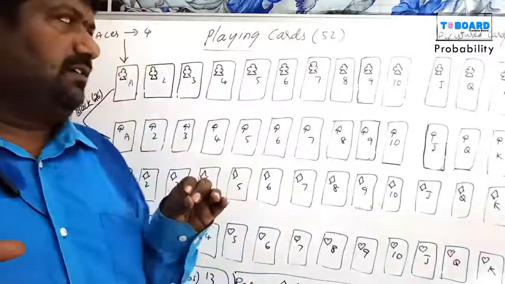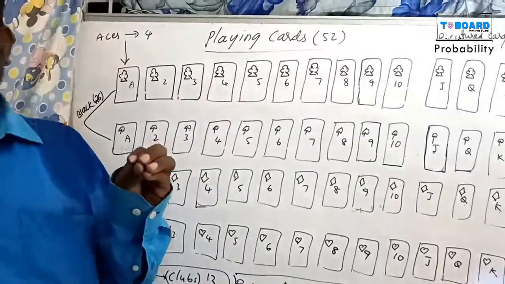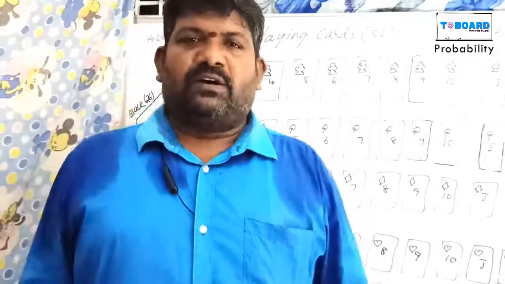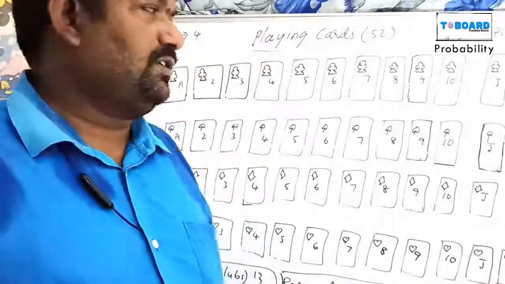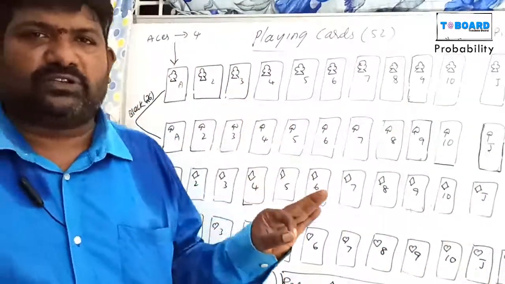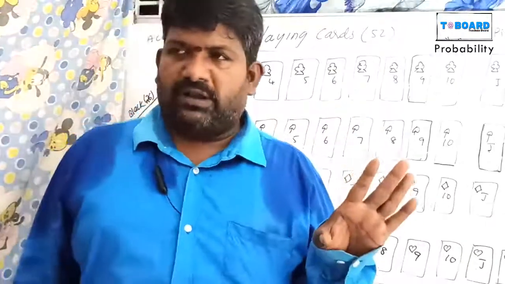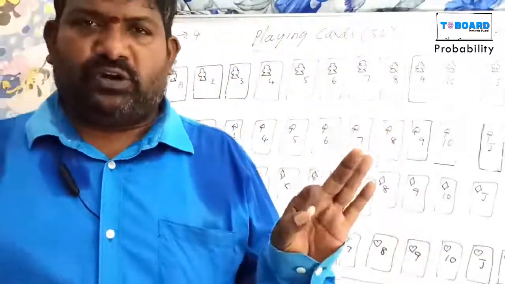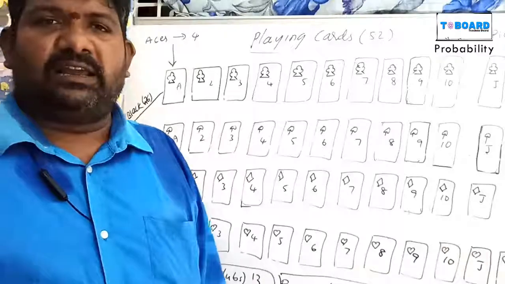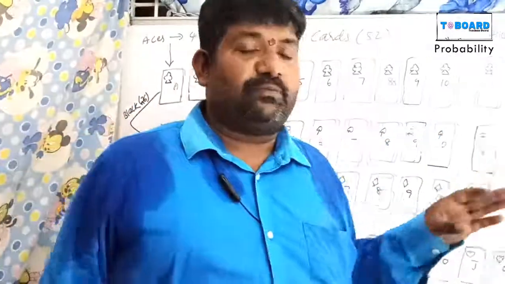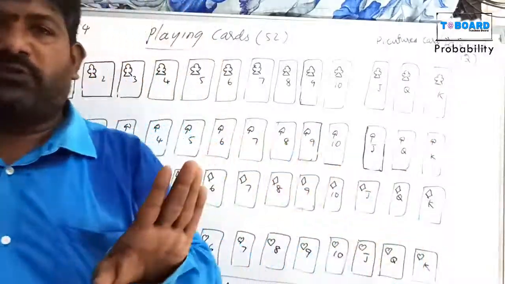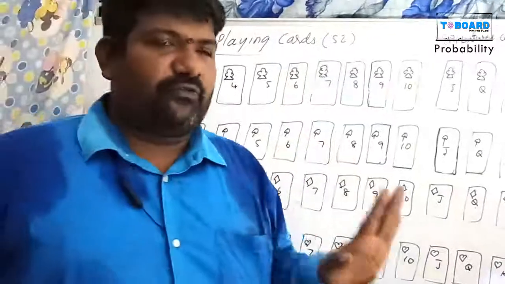First, how to write it: one card is selected at random. Now sample space n of S equals, don't write all these numbers, the total cardinal number. n of S equals 52 cards, the bag contains 52 cards. What is the probability of getting a picture card? How many picture cards are there? Total 12. 12 out of 52.